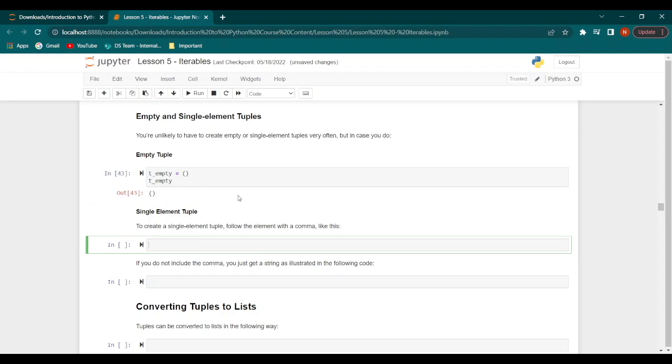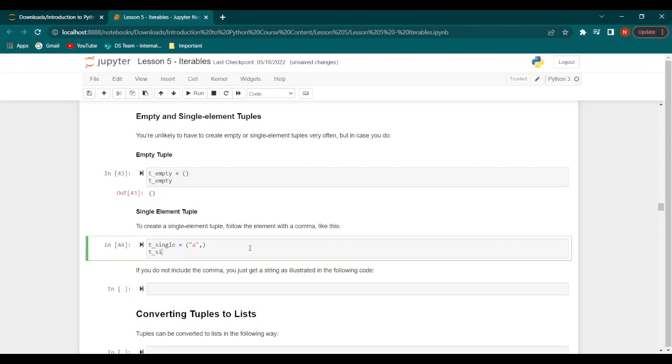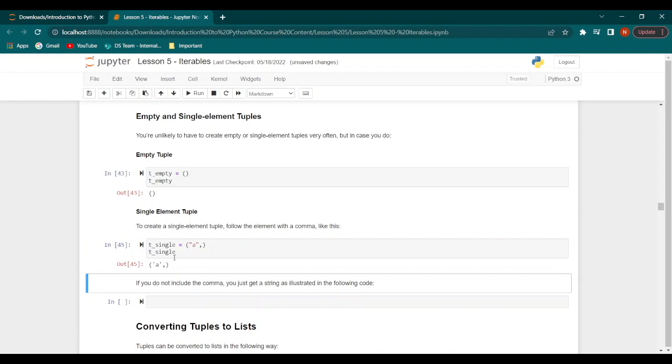Now if you want to create a single element tuple, we just need to follow the element with a comma. So for example, if we have t_single as our tuple name, then we will say a, comma, and we don't put anything after it. When we run this, we will get t_single, which gives us a single element tuple.